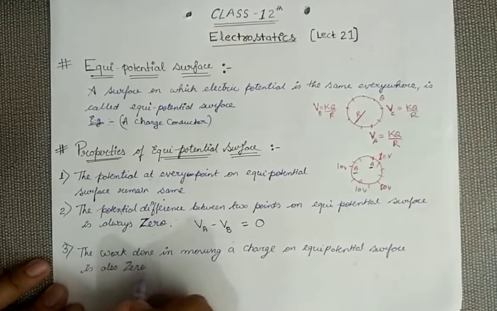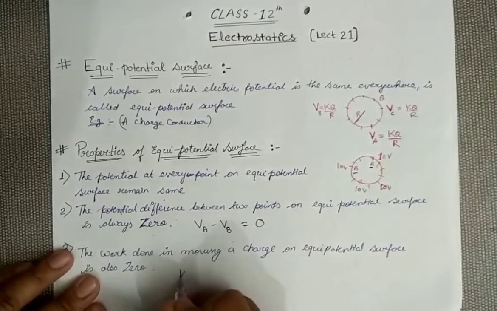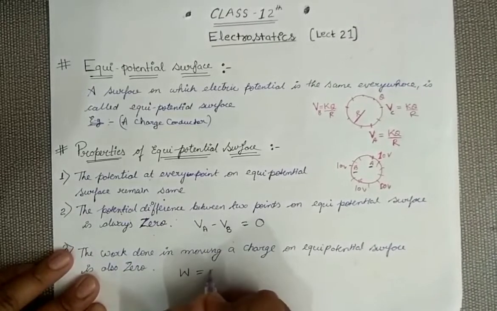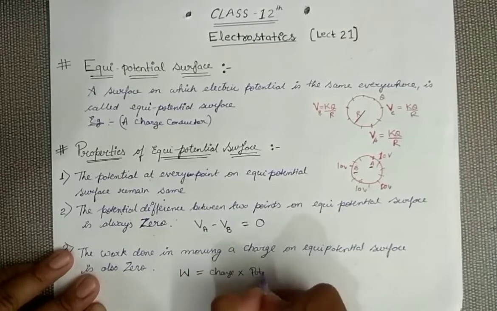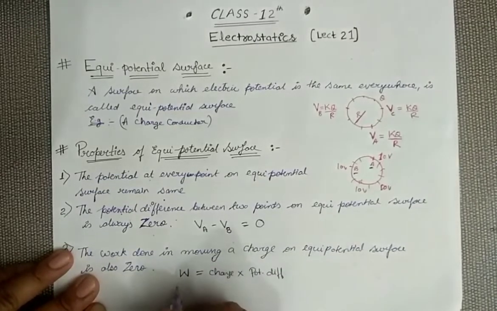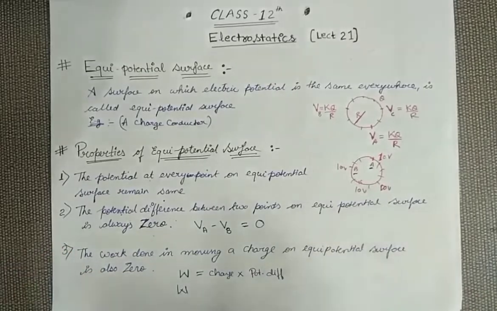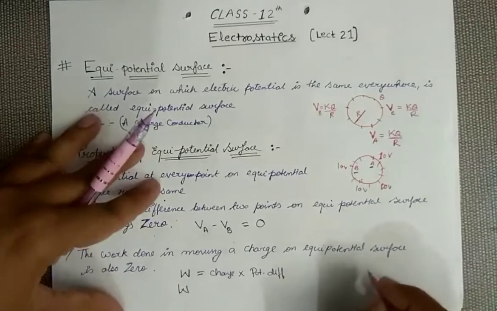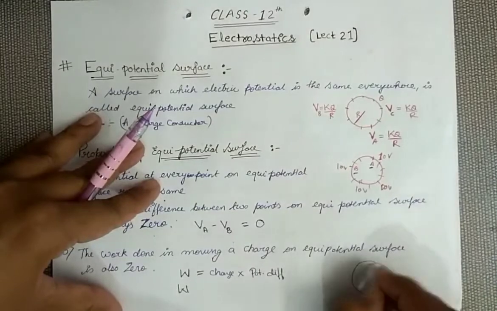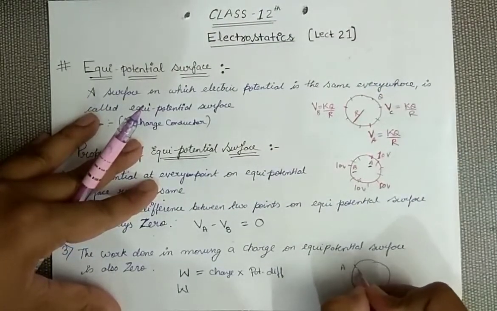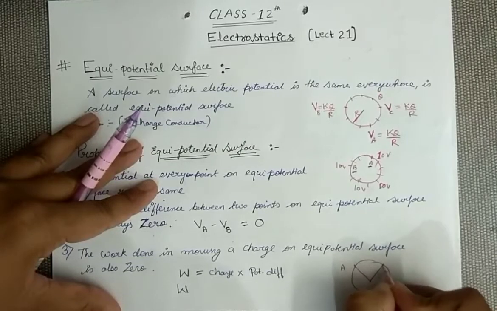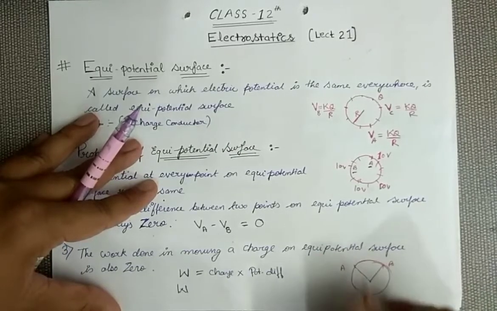How can we say that? See, if you remember, work is given as charge times potential difference. Suppose this is a conductor and it is an equipotential surface. These are the 2 points, point A and point B. This is completely an equipotential surface.